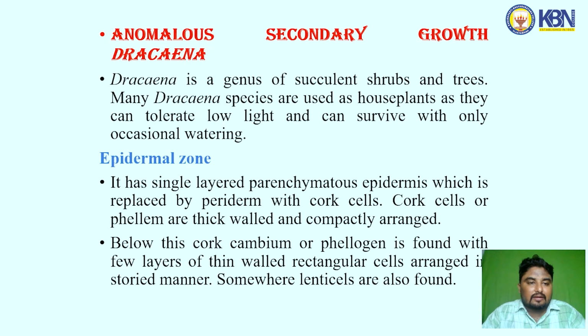Anomalous secondary growth of a Dracaena. Dracaena is a genus of succulent shrubs and trees. Many Dracaena species are used as house plants as they can tolerate low light and can survive with occasional watering.